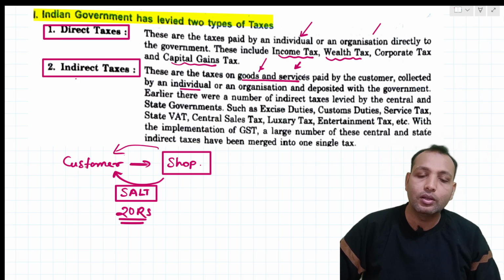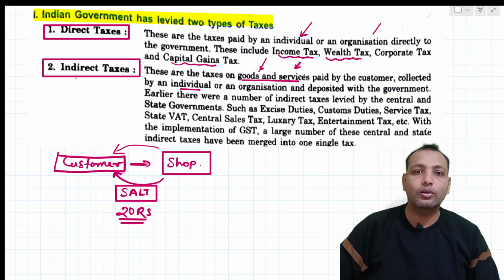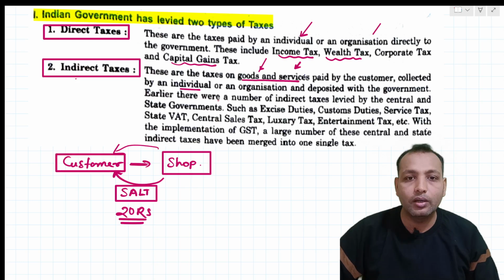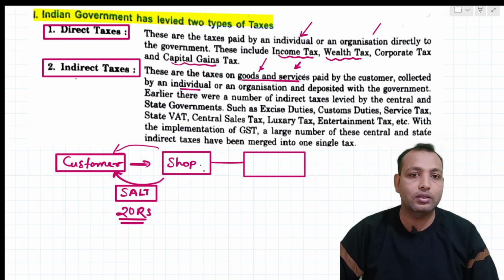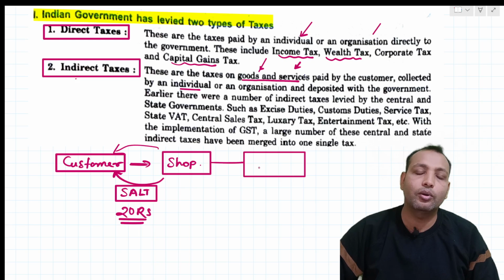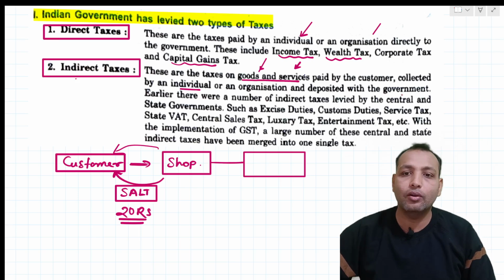So he is taking the 20 rupees from the customer, but the shopkeeper here can be an individual or an organization. The shopkeeper has an organization attached, and they are filing the GST and all. Suppose this shopkeeper will purchase something from a vendor, and the tax is deposited with the government.